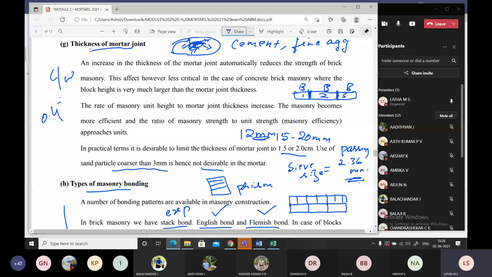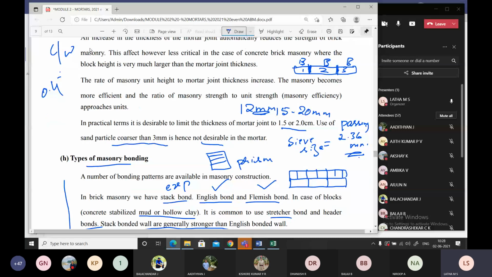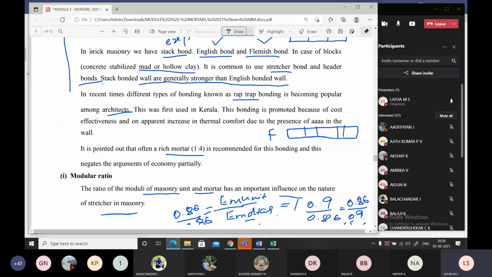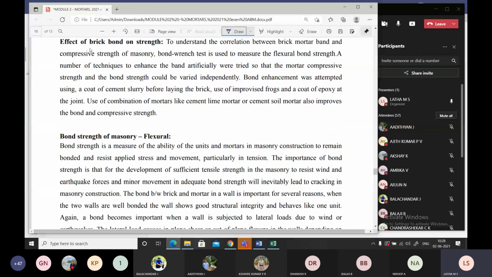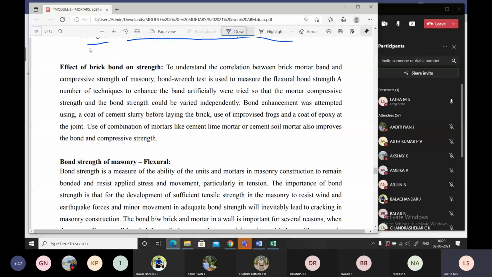Okay, now next is the effect of brick bond on strength. What could be the possibility, or what effect may it cause on the strength? What is bonding? The bond which exists between the brick and the mortar. You have the interface bond. We call it an interface bond.